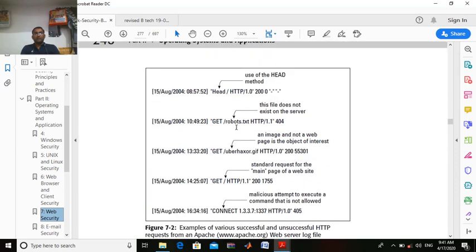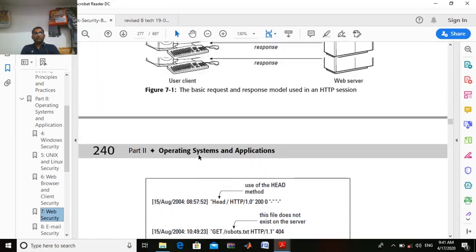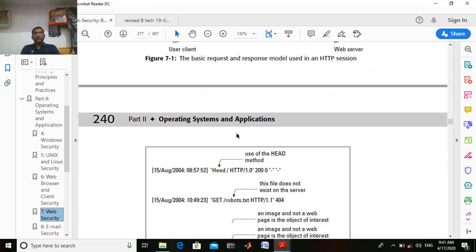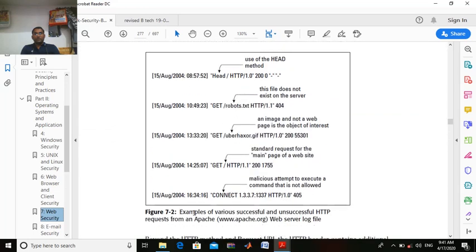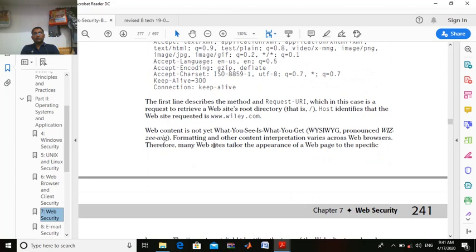Here we have another thing, how this works, right? How this works, this is written over here. Example of various successful and unsuccessful HTTP requests from an Apache web server log file, right? So this is that one. So let us see how that is going to work. It is already explained over here.